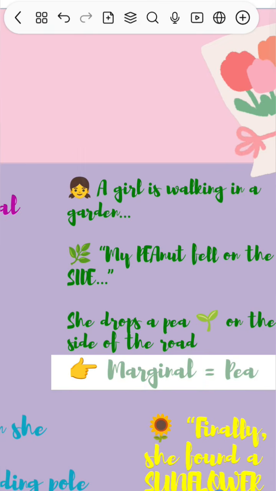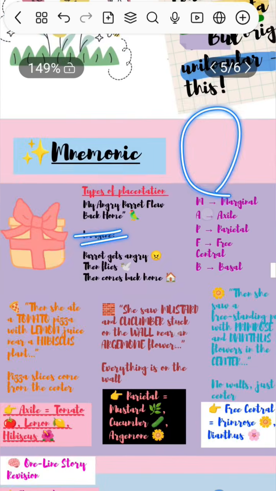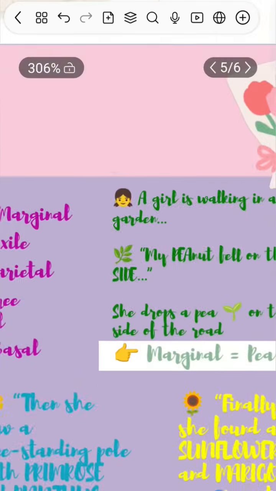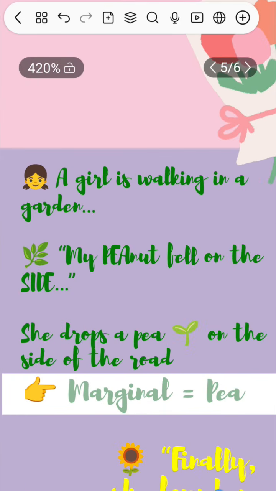This girl is walking into a garden. There are many flowers out there. She's carrying a gift box. That is her personal thing, we don't want to go into it. In the box, she has many things, maybe collected from the garden.